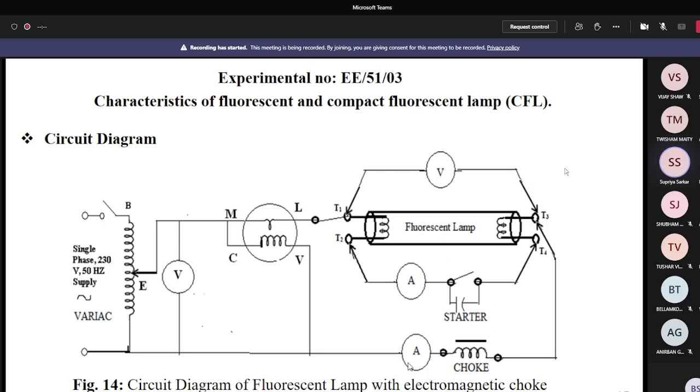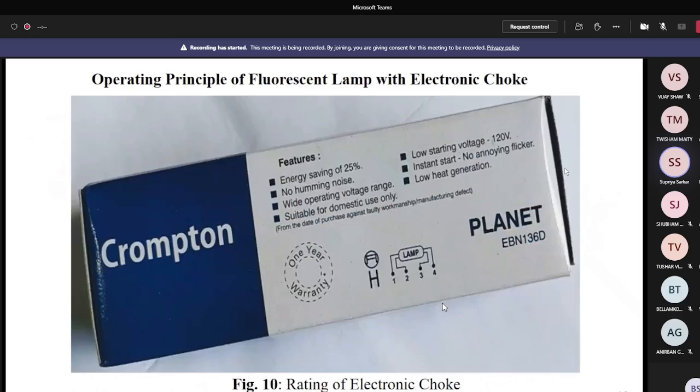So here the ammeter is connected with the choke and the rating is near about 0 to 0.5, 0 to 500 milliampere. You can use 0 to 2 ampere. These ammeters can also measure the 500 milliampere or 368 milliampere, but precision will be less. So that's why you can use 0 to 500 milliampere. Okay, so now you have to find out the rating of the next instrument. Obviously you have to know the rating of the starter. So now you see the starter rating.